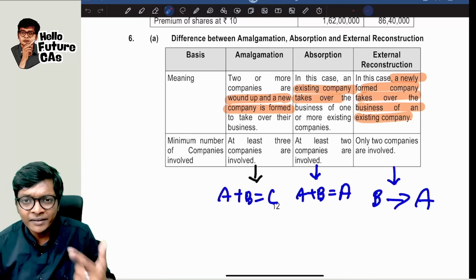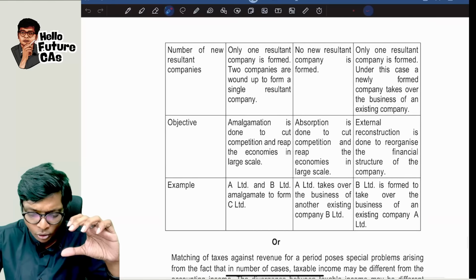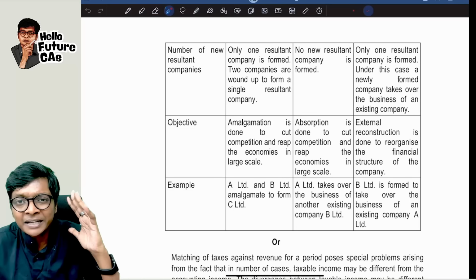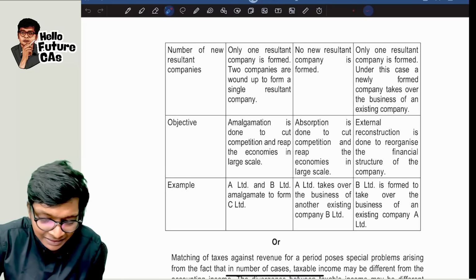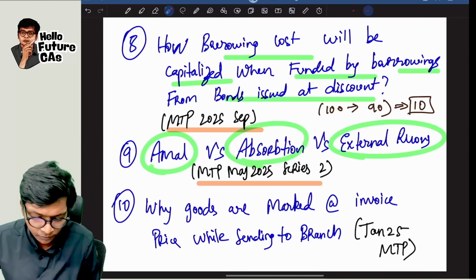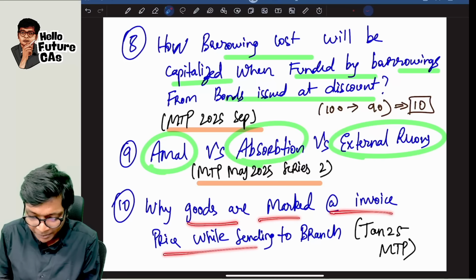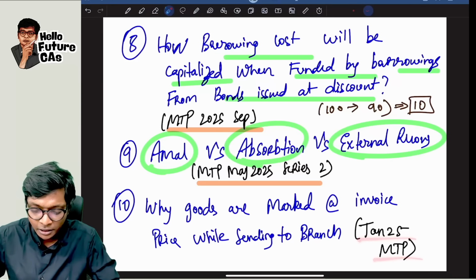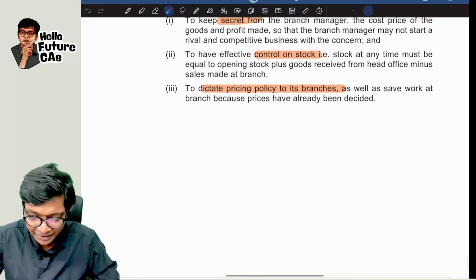I'm being very fast. Take a screenshot of these 2 points, guys, and below, come down here, these 3 points. It is very, very self-explanatory. My goal of this video is only to highlight these key theory questions for you all. Last one, why goods are marked at invoice price while sending to branch, a chapter from the Jan 25 mock test paper, guys. This question also, the answer is fairly simple.